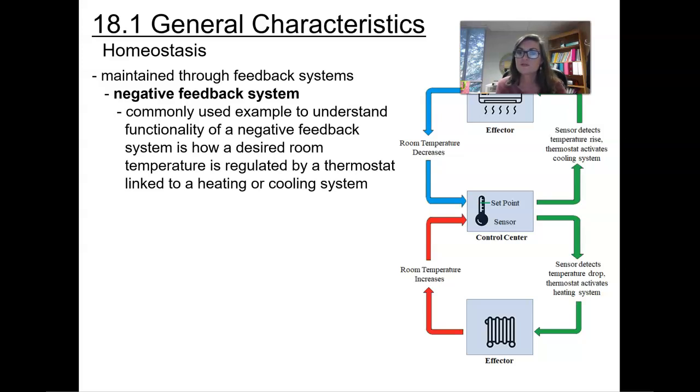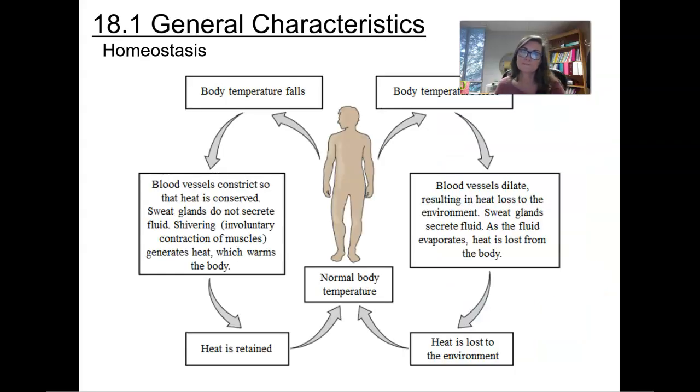If the person is starting to get too cold, the sensor is going to detect that drop in temperature and the thermostat is going to activate the heating system. The effector is going to be the heating system. Usually it's going to be the muscles which are contracting, think of shivering, and that's going to actually increase the temperature of the body and take you back up to that set point. And here you just see another visual of what's going on with body temperatures falling or body temperatures rising.